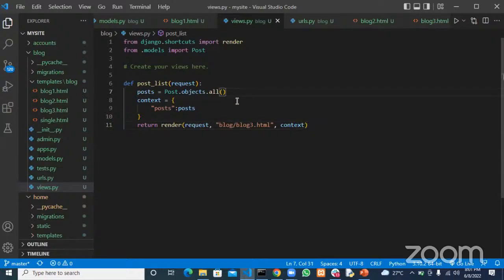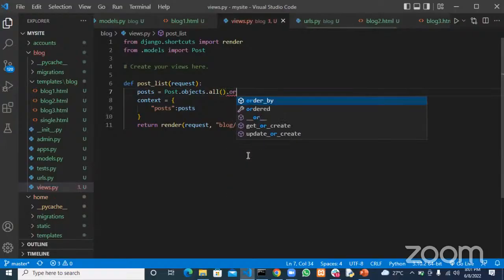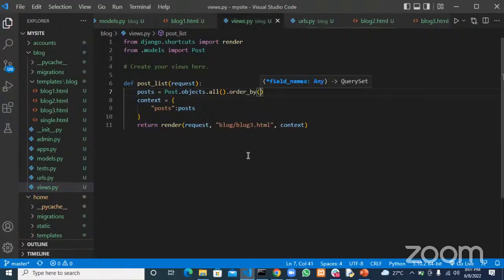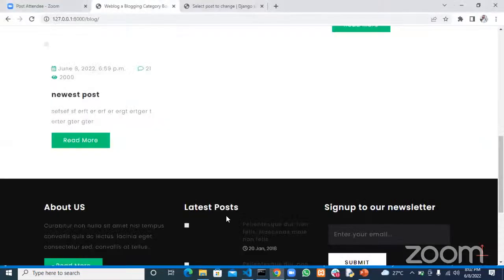So now what we can add to this post.order.all is a function called order_by, right? Order by. Okay. And then in brackets, which field do you want to order by? Now, in our case, we want to order by timestamp, okay? And by default, it's already ordered by timestamp, okay? That's the oldest one. The oldest time gets on top, and the newest time gets below.